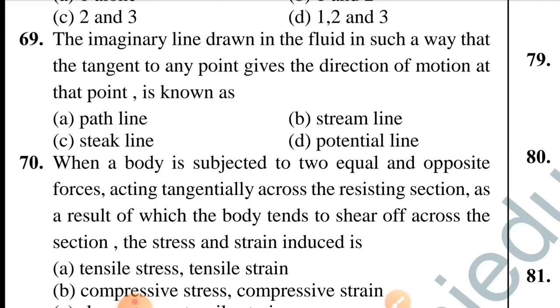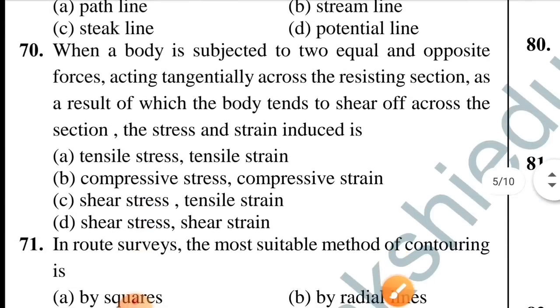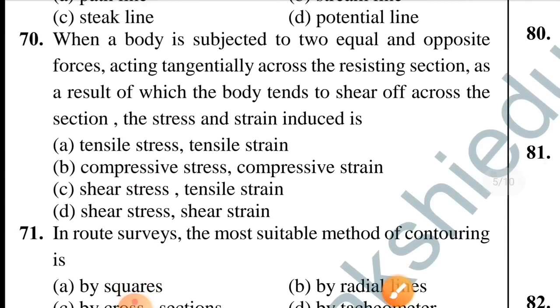Question number 69. The imaginary line drawn in the fluid in such a way that the tangent to any point gives the direction of motion at that point is known as. Option B is correct, streamline. Question number 70. When a body is subjected to two equal and opposite forces acting tangentially across the resisting section, as a result of which the body tends to shear off across the section, the stress and strain induced is. Option D is correct, shear stress and shear strain.